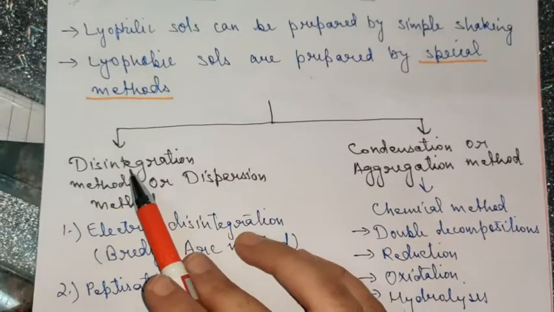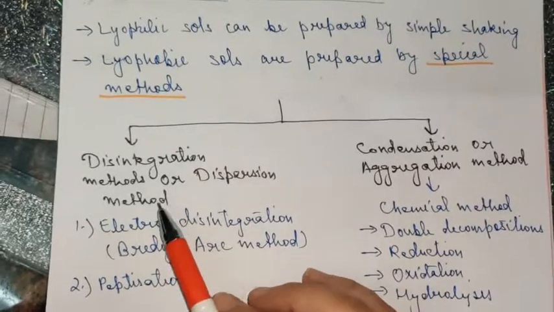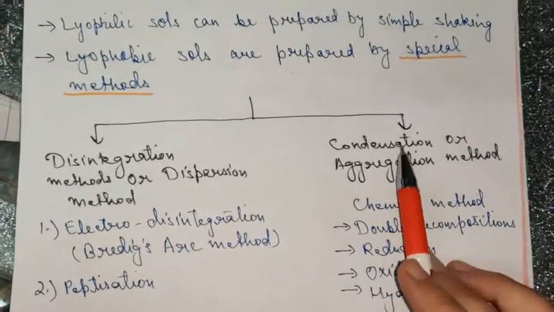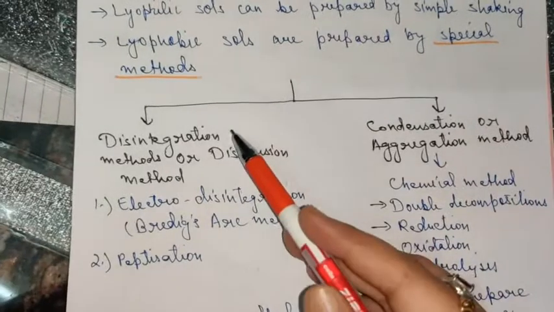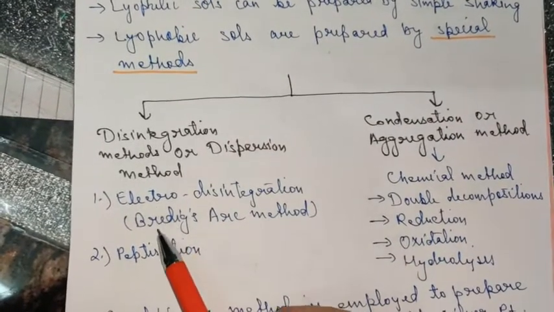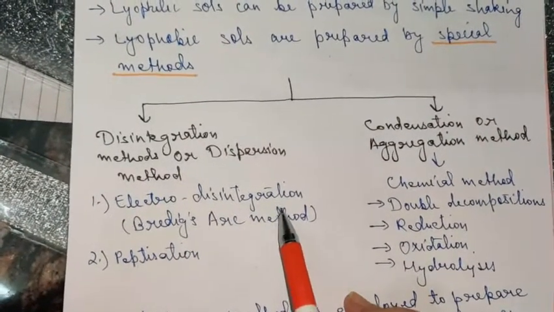So the first method is the disintegration method or dispersion method, and another method is the condensation or aggregation method, and under the disintegration method comes Bredig's arc method, which is very important, children, and peptization.